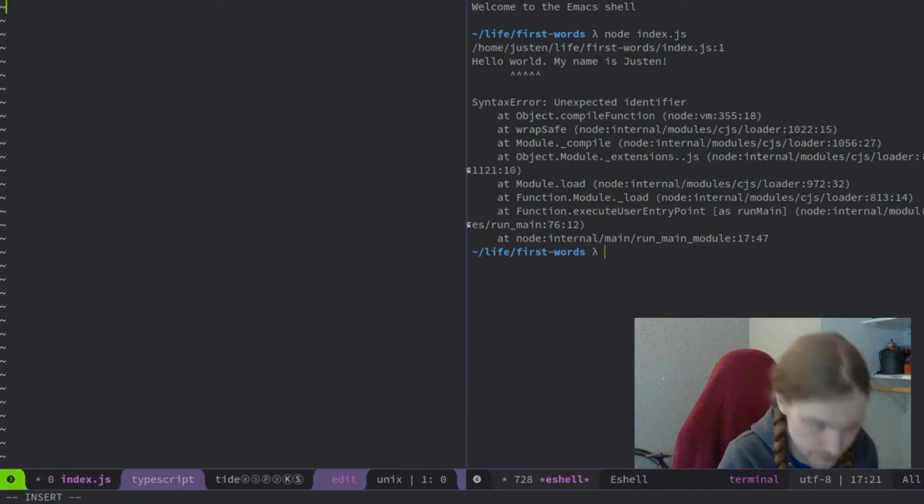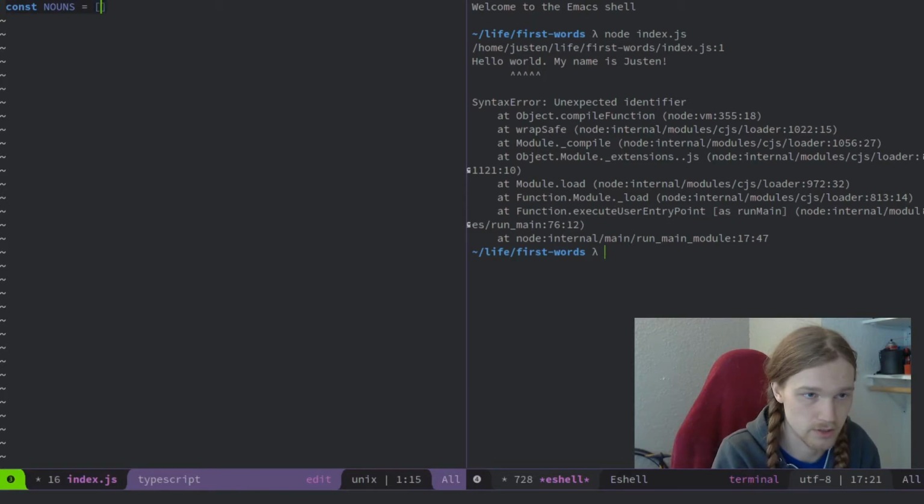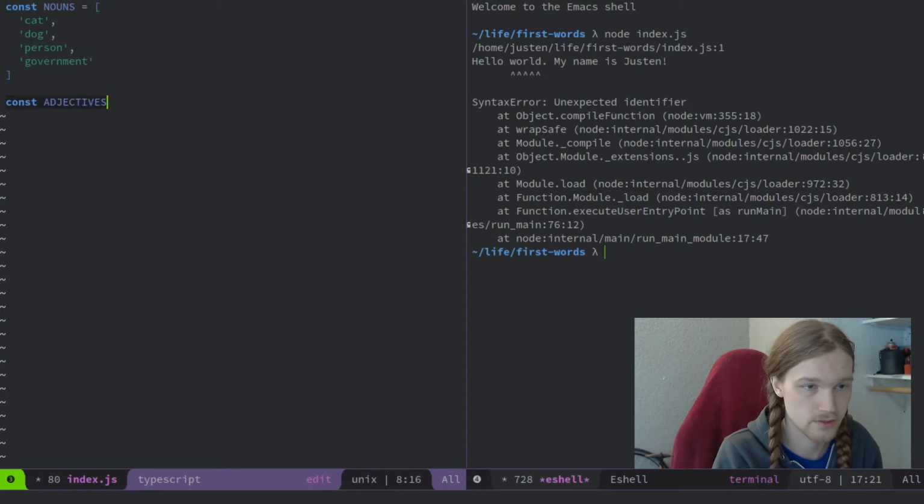But anyway, to procedurally generate random sentences, what I would start out with is a list of nouns. So we might have cat, dog, person, government, and then we would have a list of adjectives, which would be good, evil, bad, terrible.